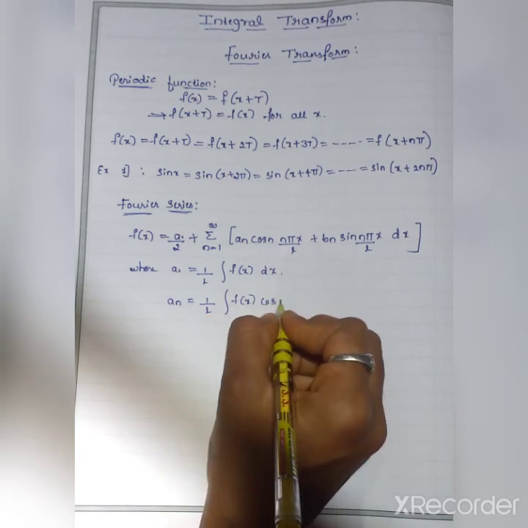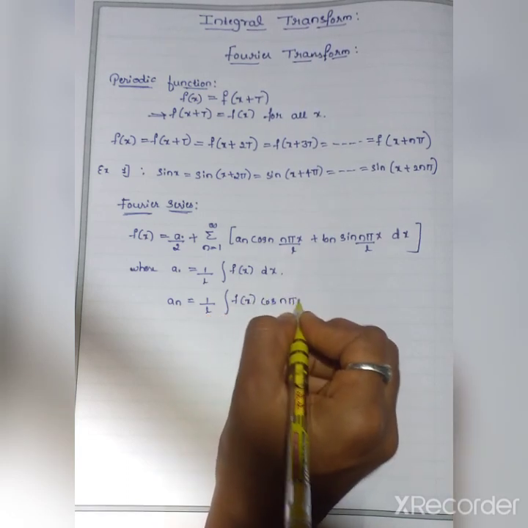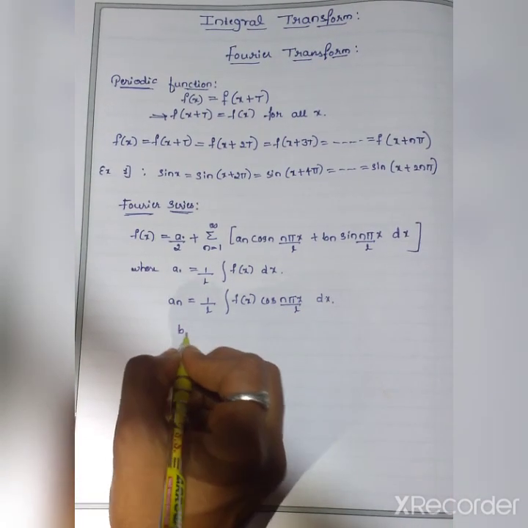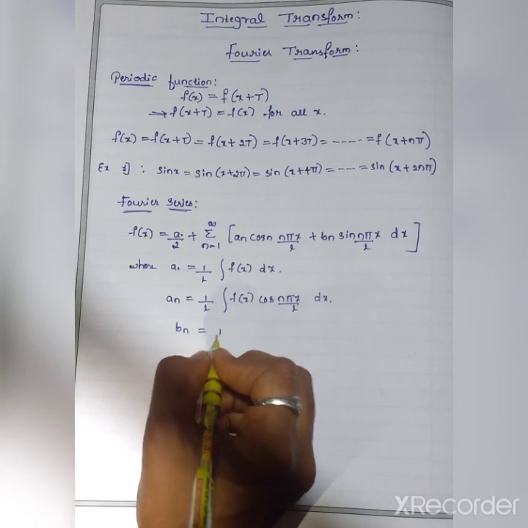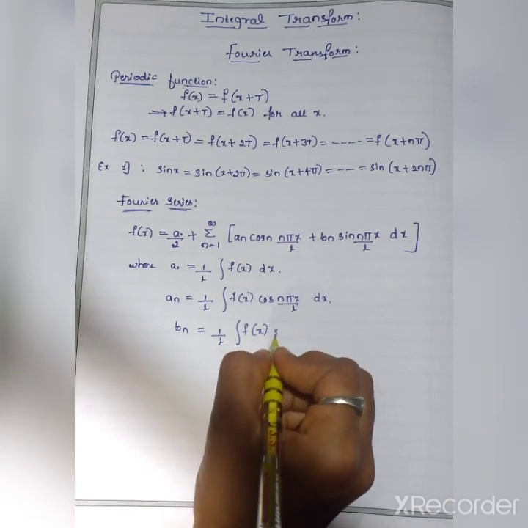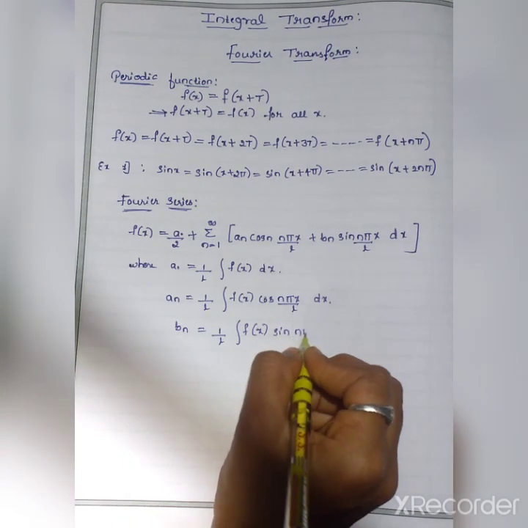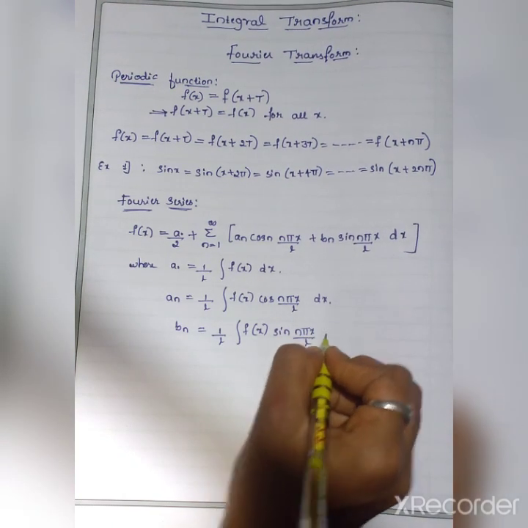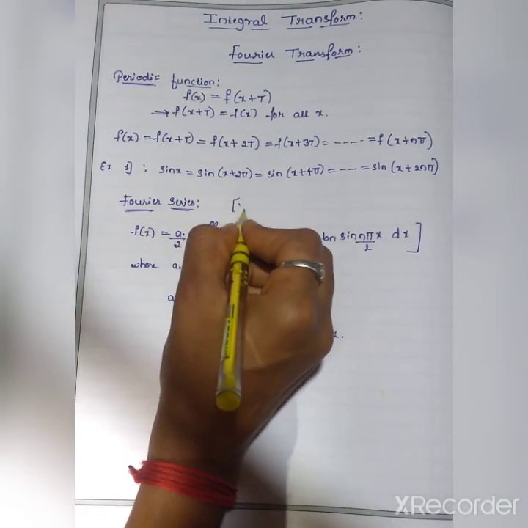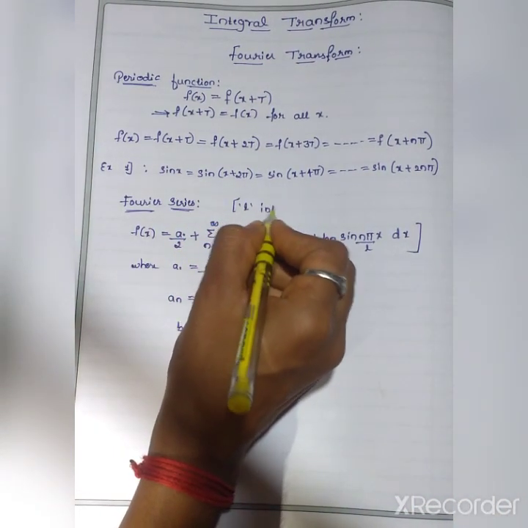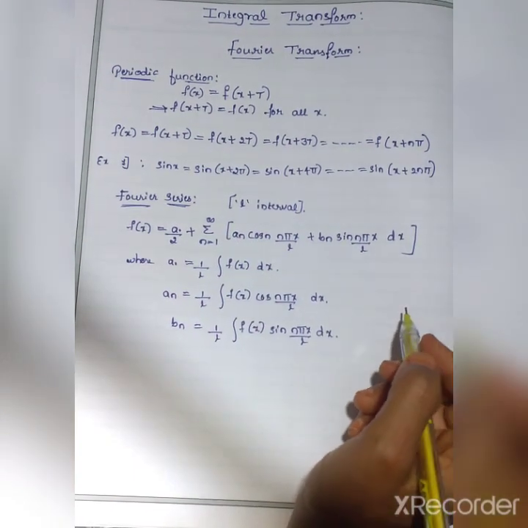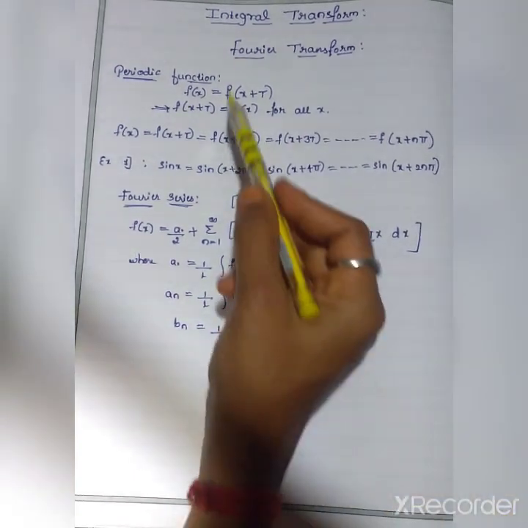Then an equals 1 by L integration of f of x cos n pi x by L dx, and bn is what? Bn equals 1 by L integration of f of x sin n pi x by L dx. This is what? About the L interval I am discussing here, isn't it?